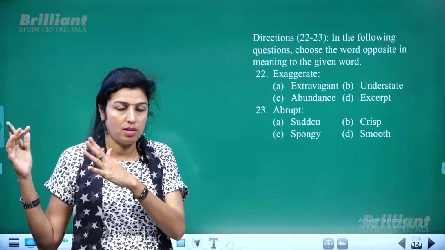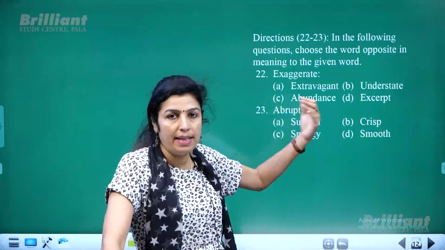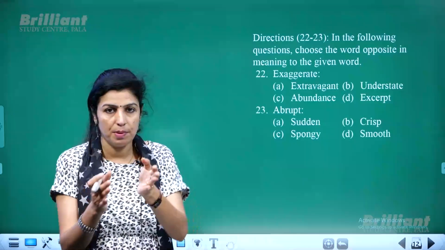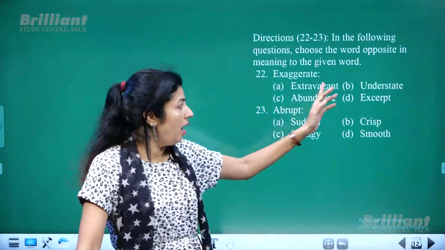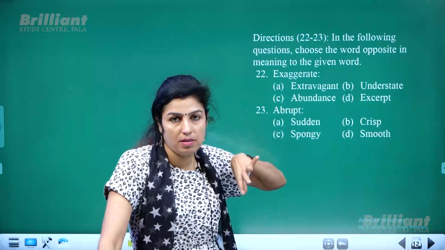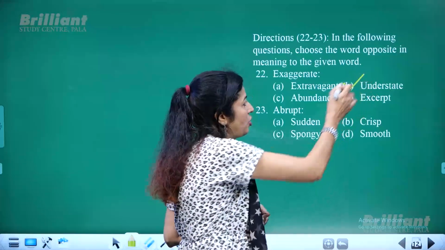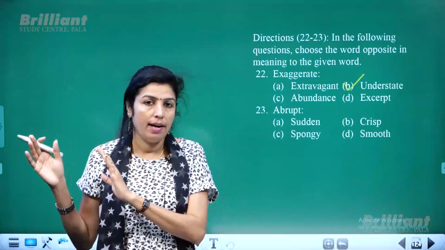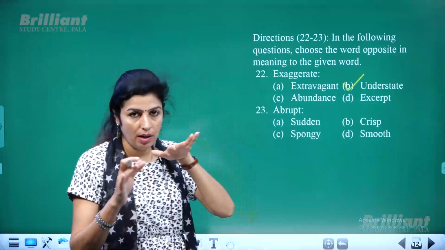Extravagant means the one who spends money lavishly. Then abundance means plenty, in plenty. Excerpt means a small part which has been taken separately, extracted, etc. Understate is to make something small. So it is the exact opposite of the word exaggerate. Exaggerate is to make something huge or big, and the opposite of that will be understate. That means to make something small.